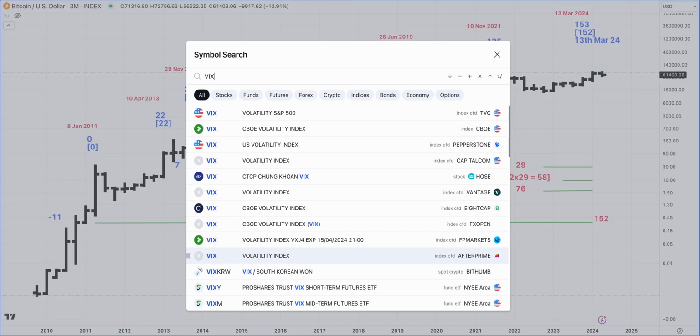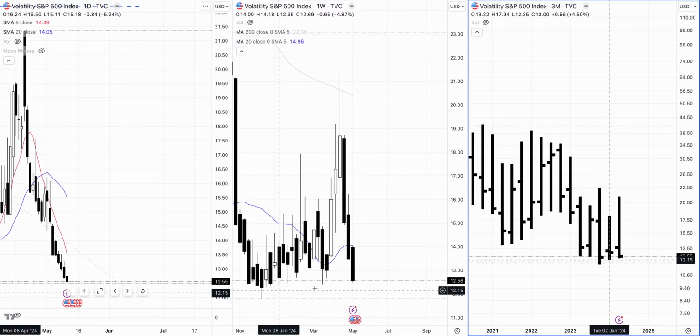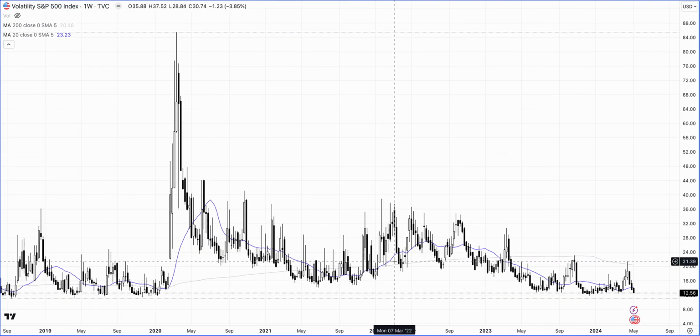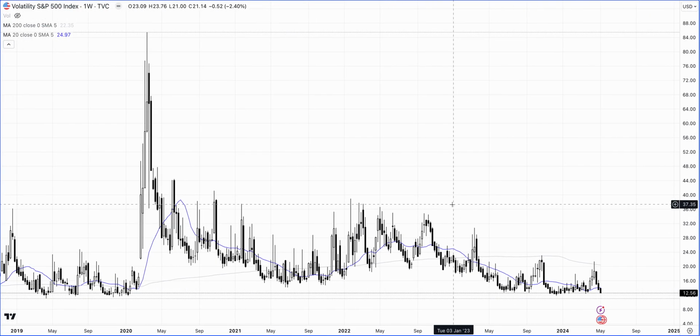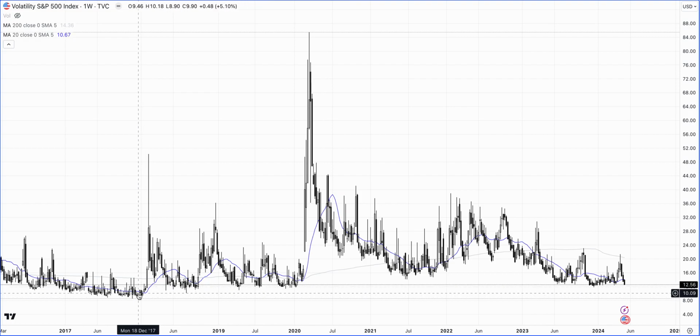Last but not least, let's also take a look at the VIX as well. So I am actually going to go down to the weekly chart. Here we go. So one of the things is that as the market has been marching higher, the stock market, the VIX has been moving lower since the week of 15th of April, and it's getting to these levels which are pre-pandemic levels. Here we go. And if it begins to move a little bit lower, below 10, then it gets into these areas where we have seen some spikes in volatility.